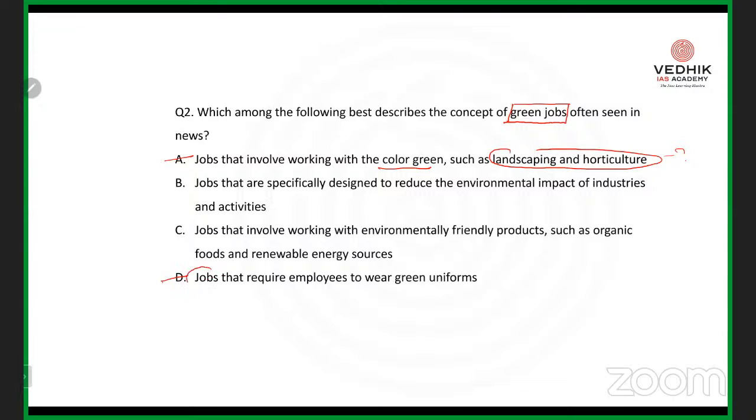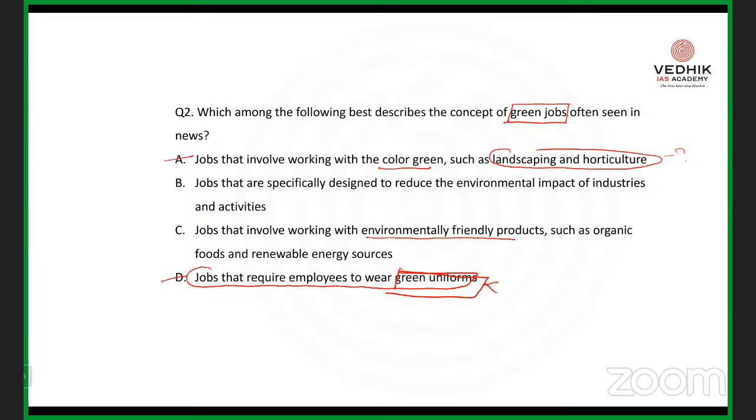Then the last option also, jobs that require employees to wear green uniforms. Again, it is an unprofessional statement, right? So it is either option B or option C. Just go through option B: jobs that are specifically designed to reduce the environmental impact of industries and activities. Maybe we are just stuck, right? So wait over there. Option C: jobs that involve working with environmentally friendly products such as organic foods and renewable energy sources. So we are stuck with either option B or option C, because they are very close options, right?